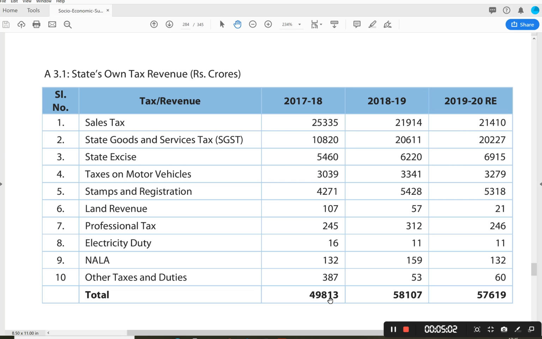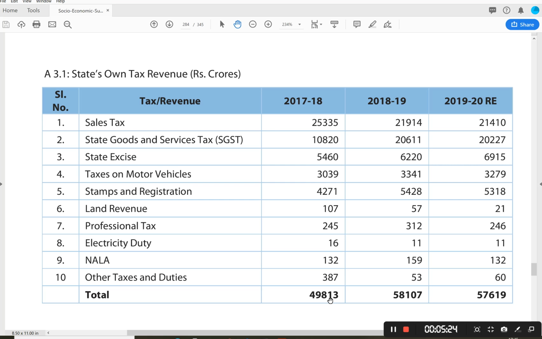The reason being, the present government headed by Mr. Jagan Mohan Reddy is trying to encourage the people to reduce their consumption of alcohol. So if the sale of alcohol comes down, the tax revenue from this source will also come down. But for the exam, you can remember it is roughly 7,000 crores. So the share from state excise is 7,000 crores.